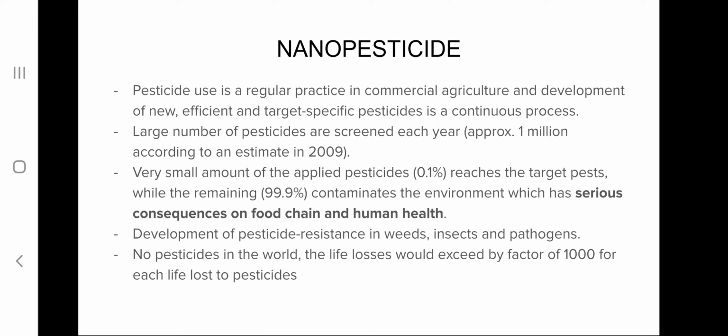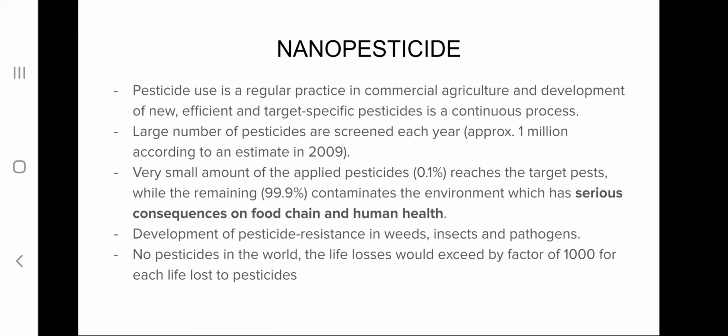But still we are choosing to use pesticides. That is because of the loss of life due to the use of pesticide. If we multiply the loss of life due to the use of pesticide by a factor of 1000, that would be the loss of life if we are not using pesticide.